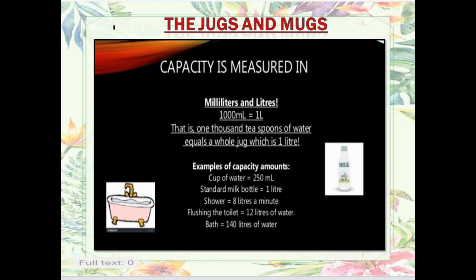Capacity is measured in milliliters and liters. 1000 milliliters total makes 1 liter. That is, 1000 teaspoons of water equals a whole jug, which is 1 liter. Now children, let's see examples of capacity amounts.